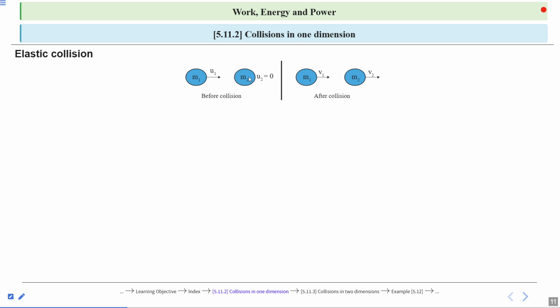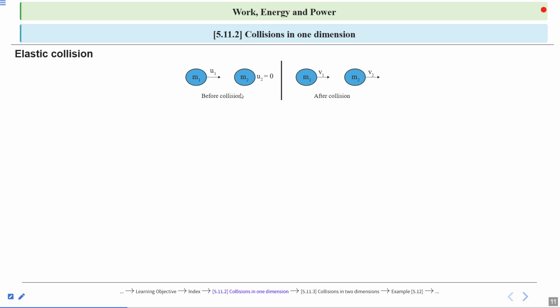This is the scenario before collision, and this is the scenario after collision. So let's see the definition of the elastic collision. A collision is said to be elastic if both momentum and kinetic energy are conserved during the collision. It means in elastic collision, both kinetic energy and momentum of the objects are conserved.